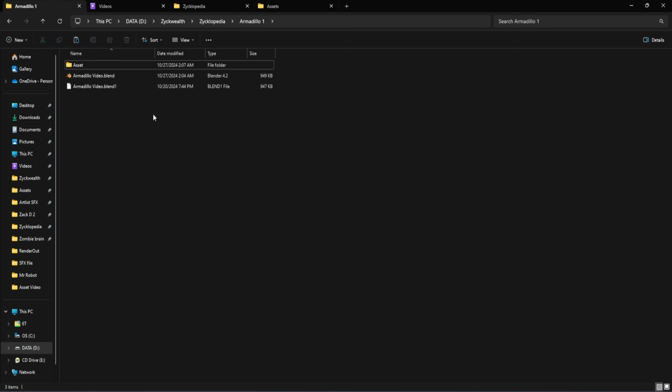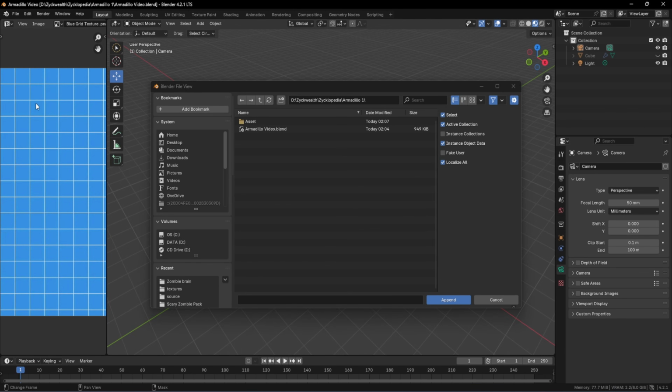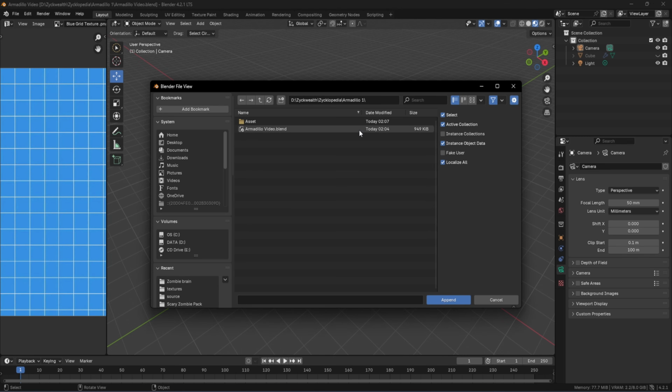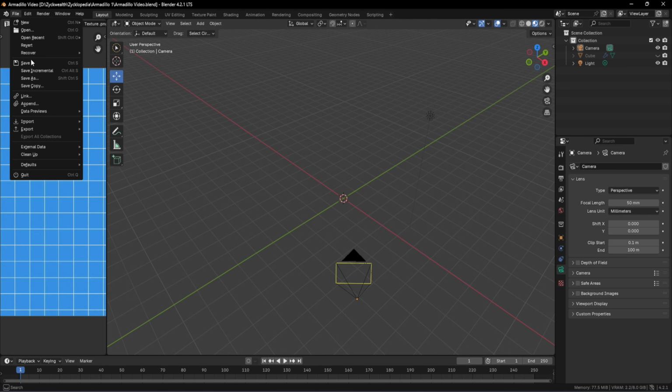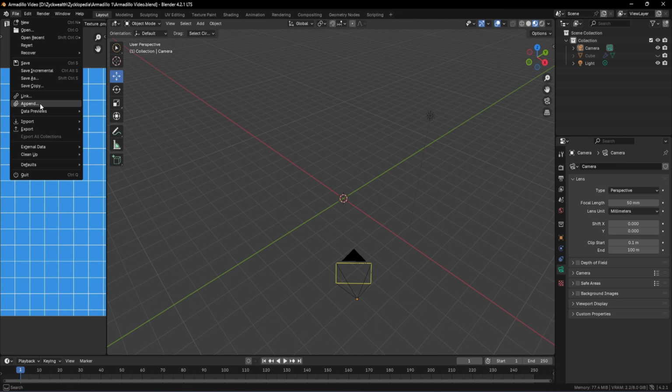First of all, if you are opening a .blend file like this, then you'll have to go to Blender. Under File, you will see this Append option. If you click on Append, you will have an option to import your blend files into your scene. But for now, I'm not going to do that because this is our actual project file, which is our armadillo video. You can't import .blend files using the import option. You'll have to click on this Append option. So if you're using any files with the .blend extension, please use this Append option.